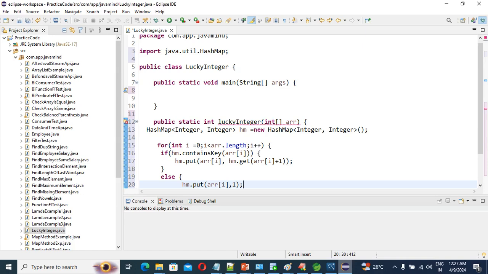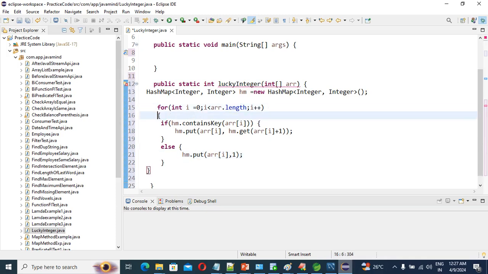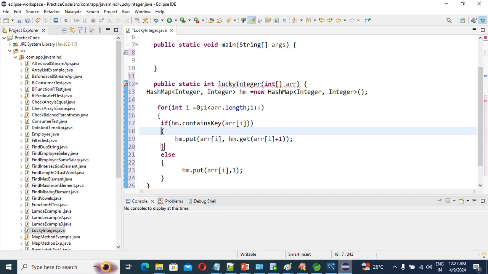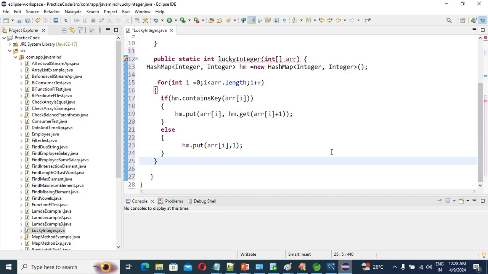Correct? Okay, this thing we have done. If the key is there, we are going to increment the frequency by 1. If it's not there, directly we set it as 1, not repeating. So this else is this one, this if is this one, and the for is this one. Correct? So this part we have done. Now come out of the for loop.